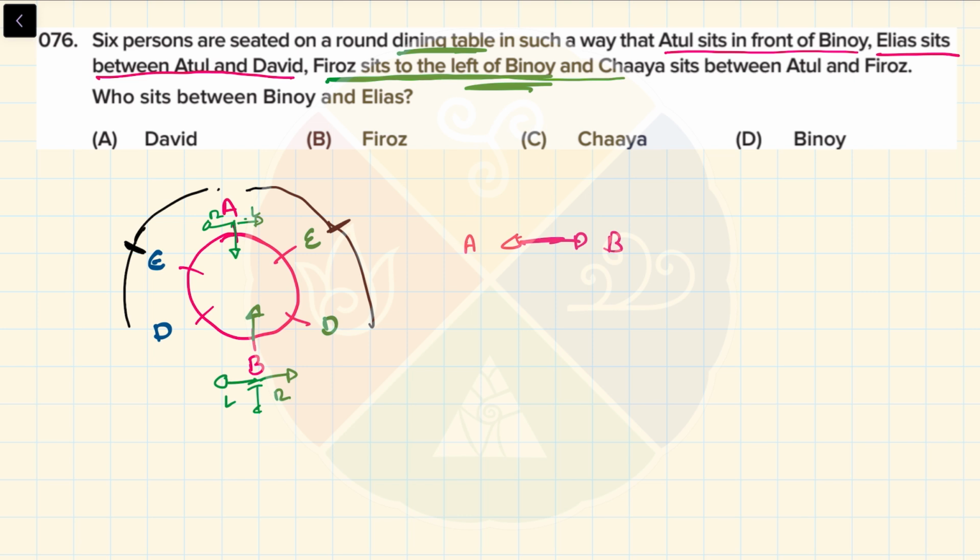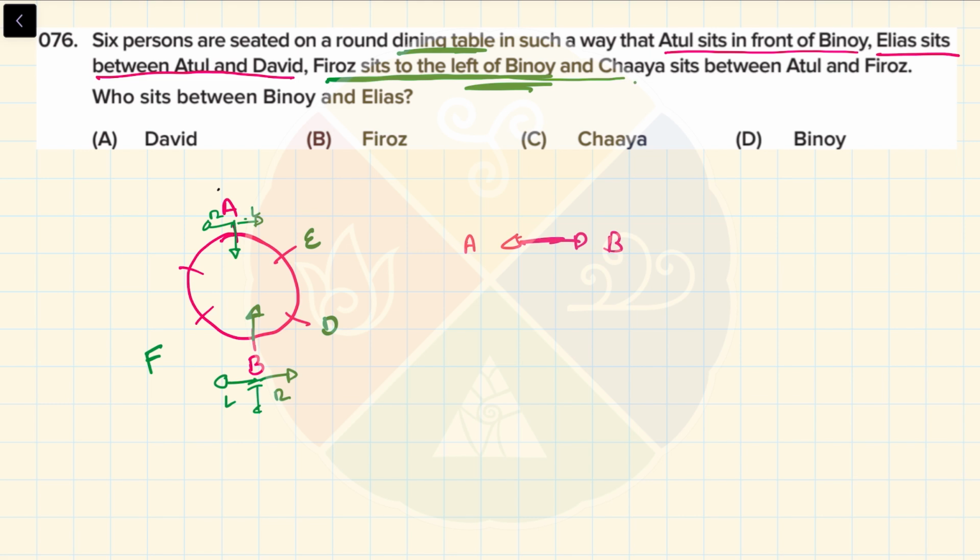Where is this? Firoz sits to the left of Binoy. So, to the left of Binoy, Firoz sits. So David could not sit here. Firoz should be sitting here. That basically eliminates this case. So I don't have to worry about this case anymore. So Elias and David are on the other side.